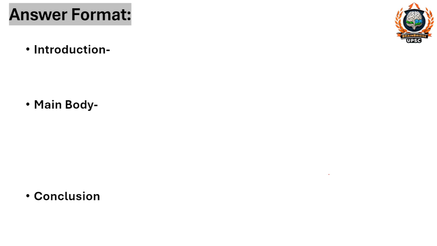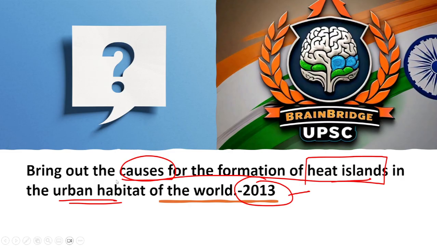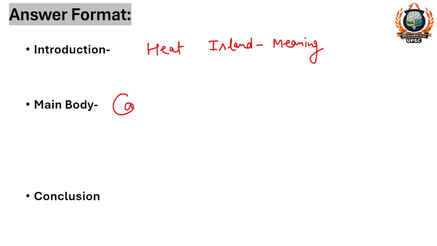Okay, so if we talk about answer format, then in the introduction part we will write about heat island. What is the meaning of heat island? Then the main question, what are the causes for the formation of heat island, would be answered in the main body part. So we will write about the causes of heat island, means how the formation is happening. Then in conclusion we will write about the positive side, the future perspective, how we can minimize this problem of urban heat island.